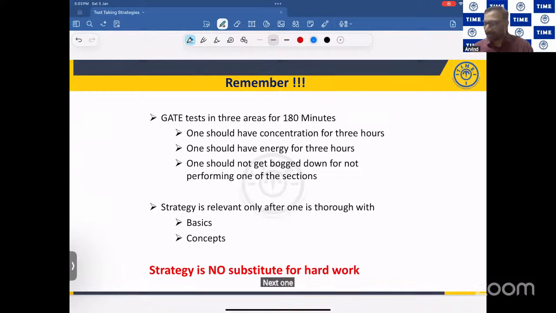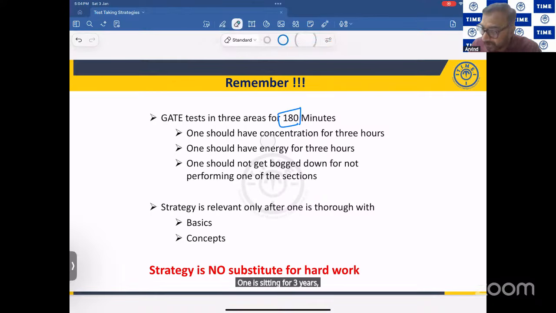Next one, the examination is for 3 hours, 180 minutes. Why am I highlighting this? You're all young people, 20 years, 21 years, 22 years. Patience is important. It's a 3 hour examination. You need to build patience to sit for 3 hours.